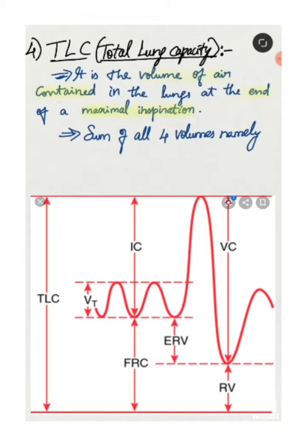Okay, so these four volumes are present inside your lungs at the end of maximal inspiration, and that is why after maximal inspiration you can expire the inspiratory reserve volume first, tidal volume next, expiratory reserve volume next. So it is the sum of all four volumes. First the inspiratory reserve volume plus tidal volume plus expiratory reserve volume plus residual volume gives the total lung capacity.